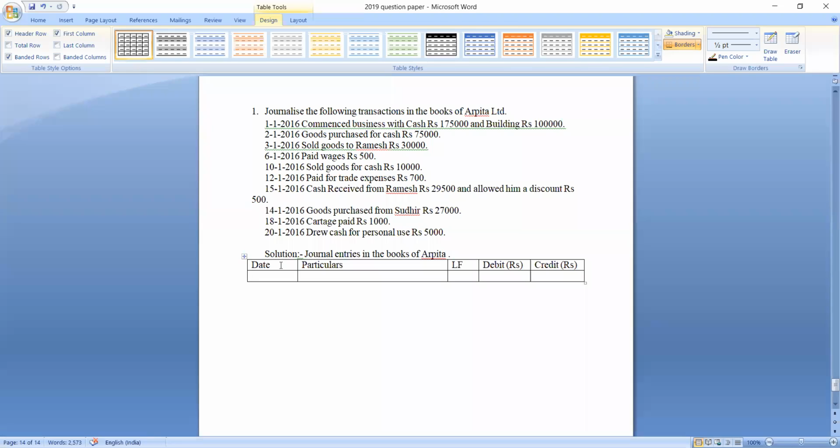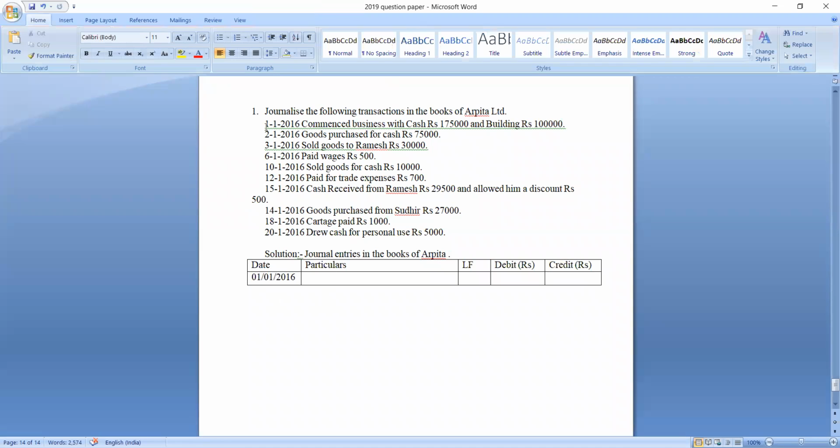Let us write the date of the transaction. The first transaction took place on 1st January 2016. Now, we should write all the journal entries continuously in the same format.